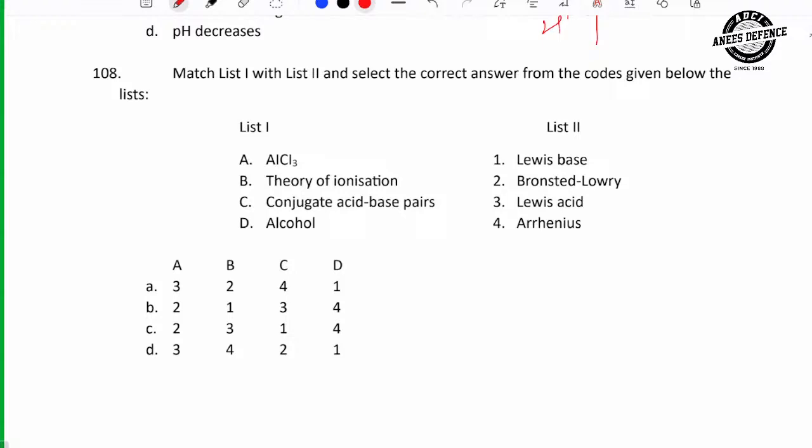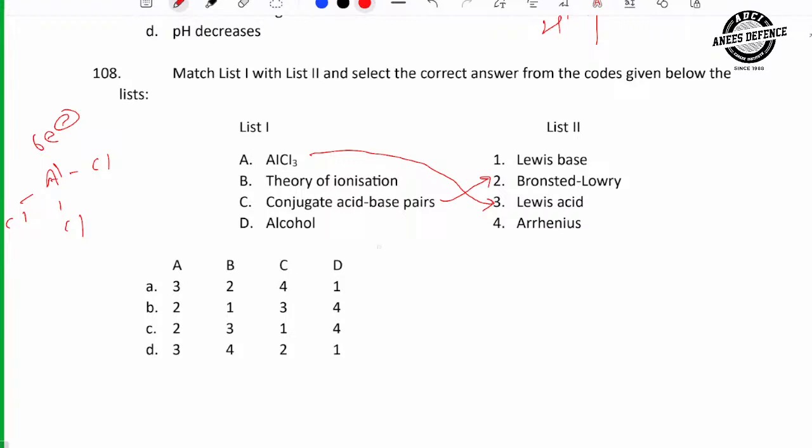Match list 1 and list 2. The concept of conjugate acid-base pair was given by Bronsted and Lowry, right? AlCl3 is Lewis acid because aluminium here has only 6 electrons, so it will accept electrons. The lone pair acceptor is Lewis acid.